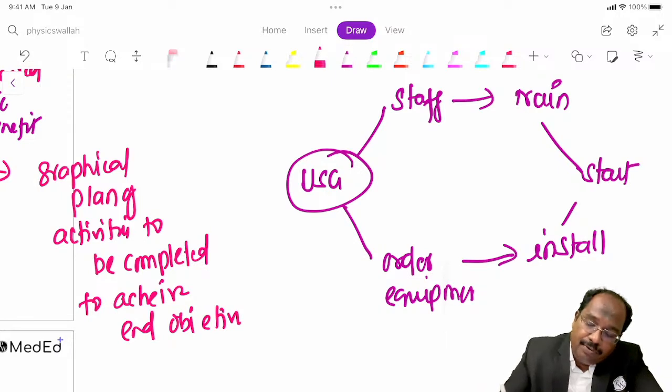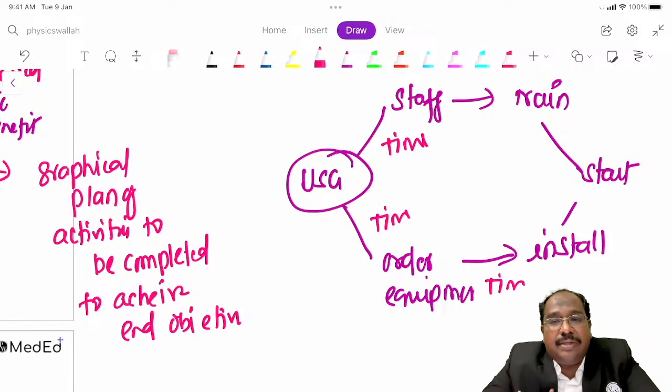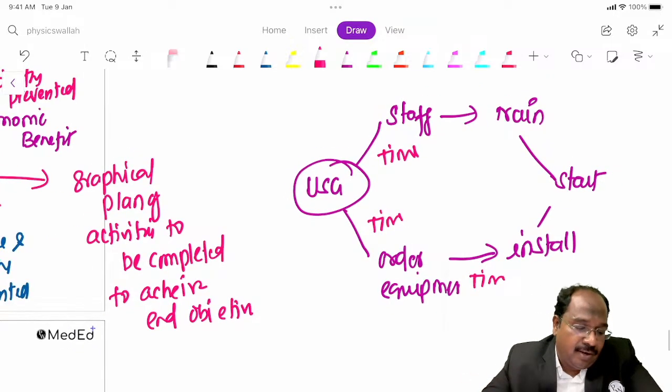Along with this, you explain how much time it took. So graphically you show how an activity will be achieved with time. This is network analysis.